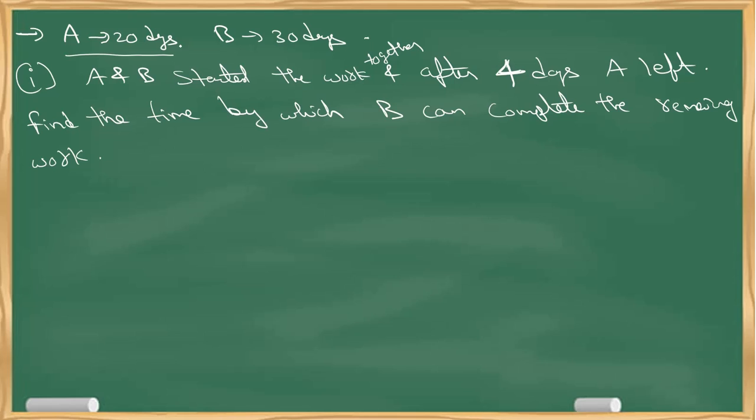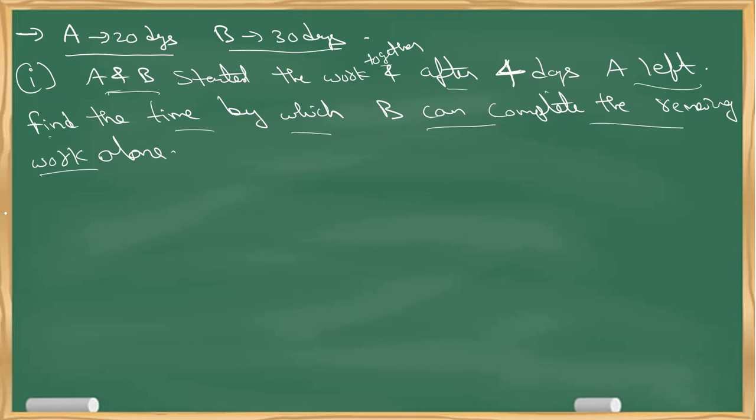A takes 20 days to complete a work, B takes 30 days to complete the same work. A and B started the work together and after 4 days A left. Find the time by which B can complete the remaining work alone, because once A left, B will be left alone.